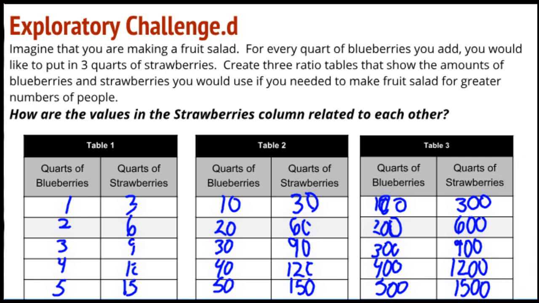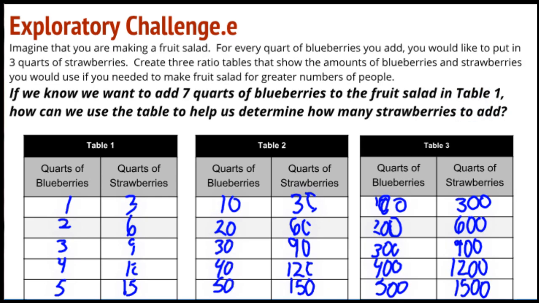So the additive relationship of just saying that we're adding 1 over here, well, that's not true over here where it's plus 10, or over here where it's plus 100. What is true is that we have a multiplicative, times 2, times 3, times 4, times 5. That multiplicative relationship is holding true in all of our ratio tables.